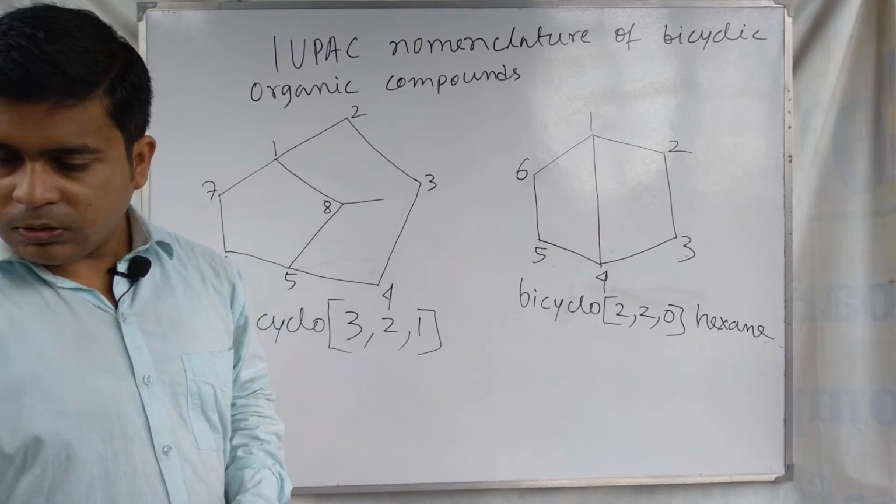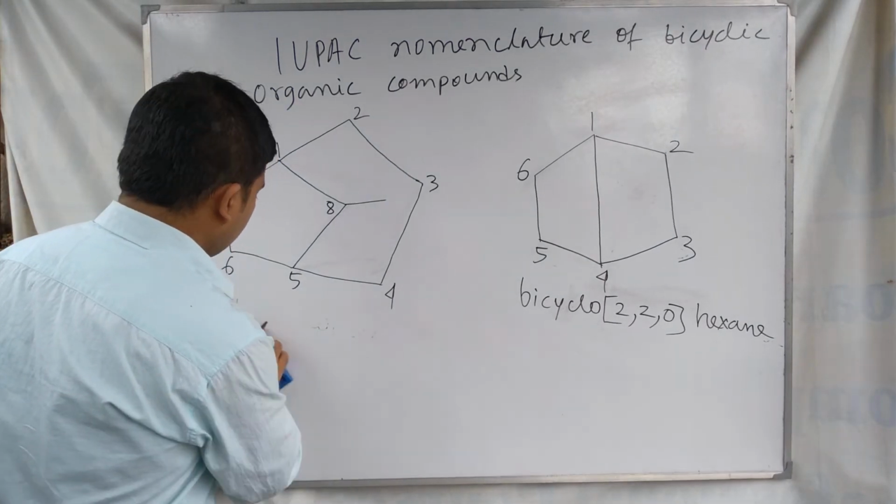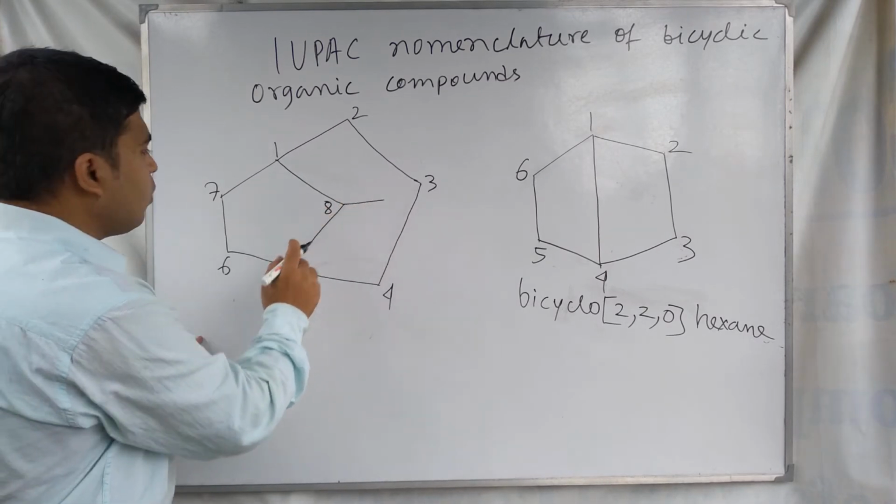So in our naming, we have to write the name of this methyl group first.